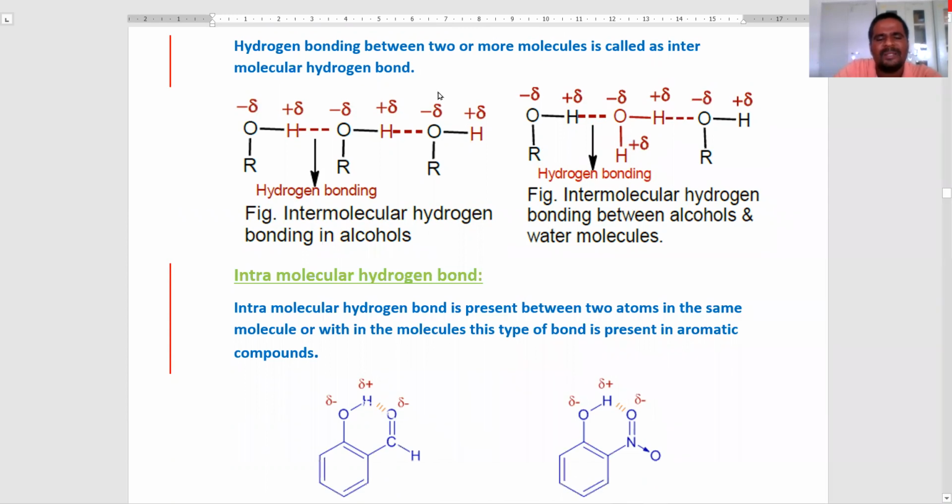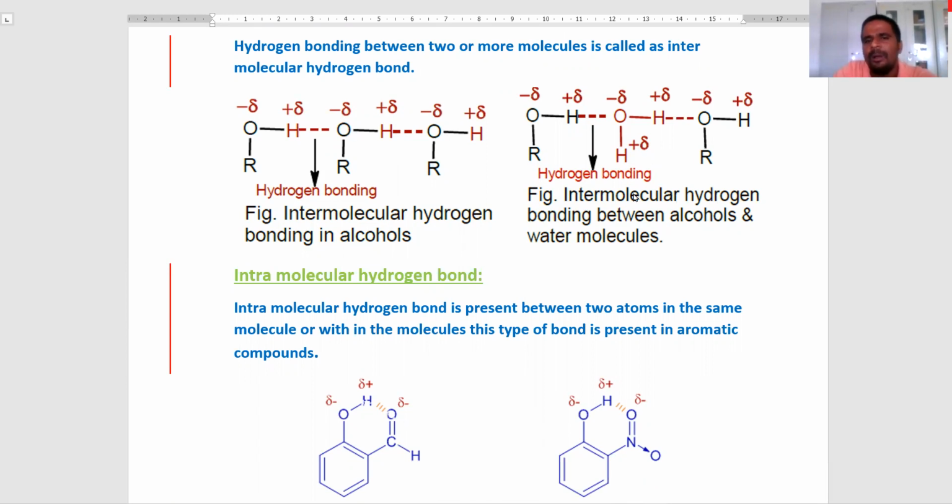Here, between two alcohols we see hydrogen bonding between the hydrogen atom and the oxygen atom.